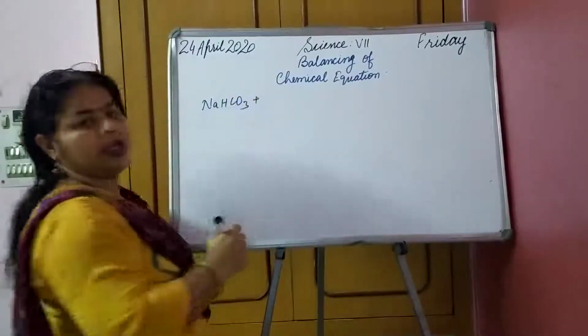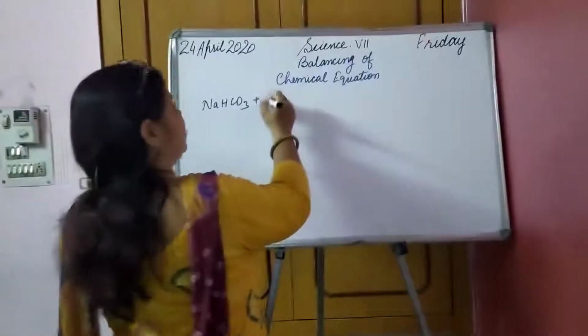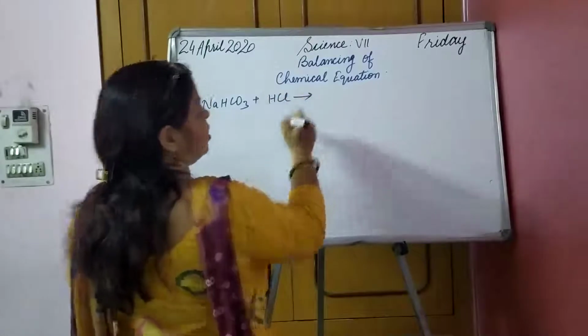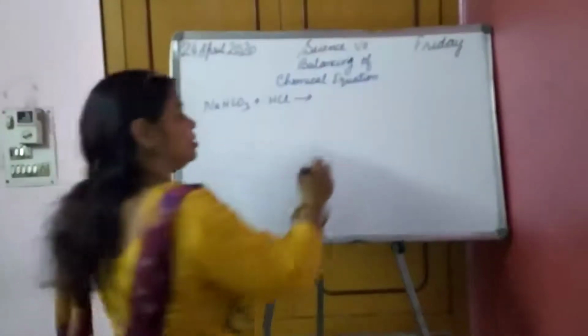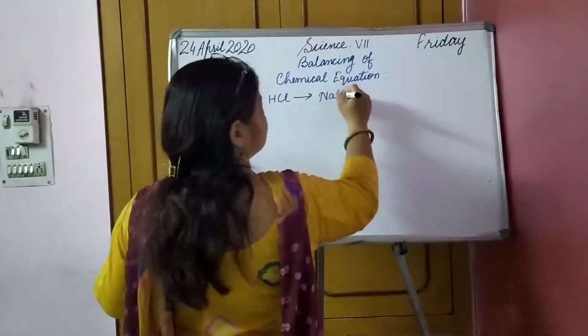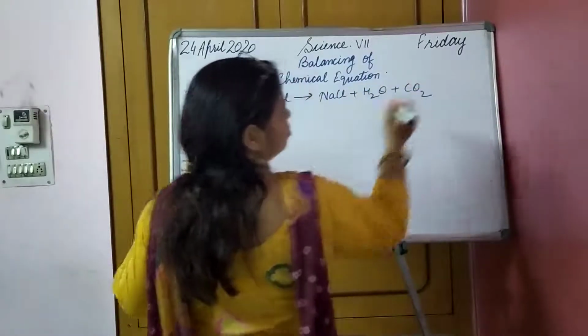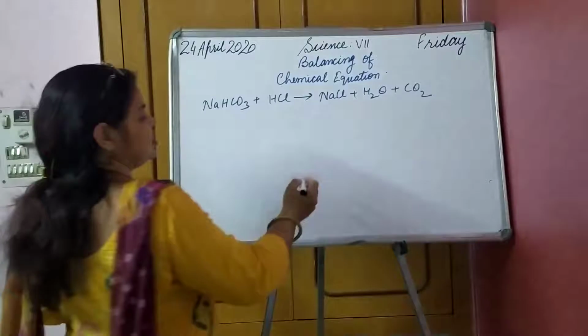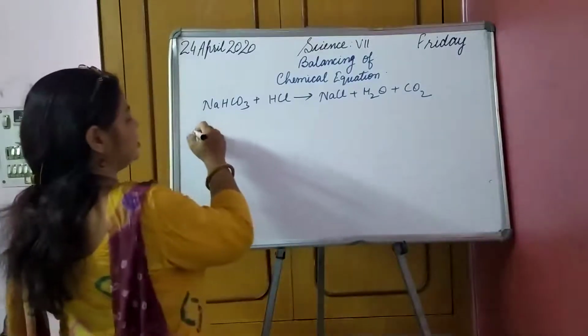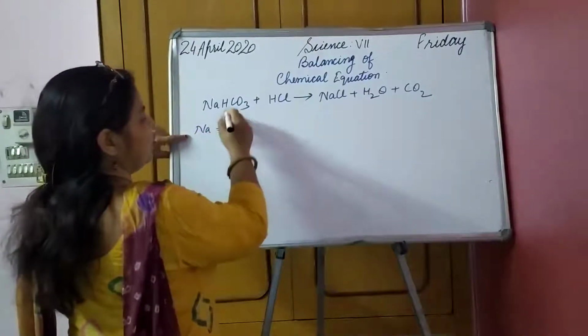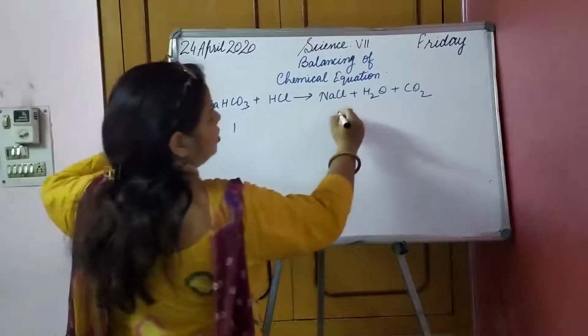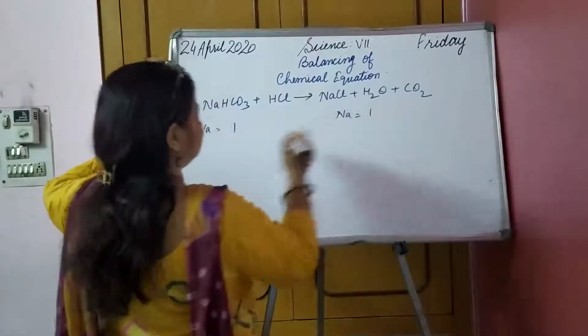NaHCO3 plus HCl gives NaCl plus H2O plus CO2. Let us compare both sides. First Na: how many? 1. Here Na, how many? 1.